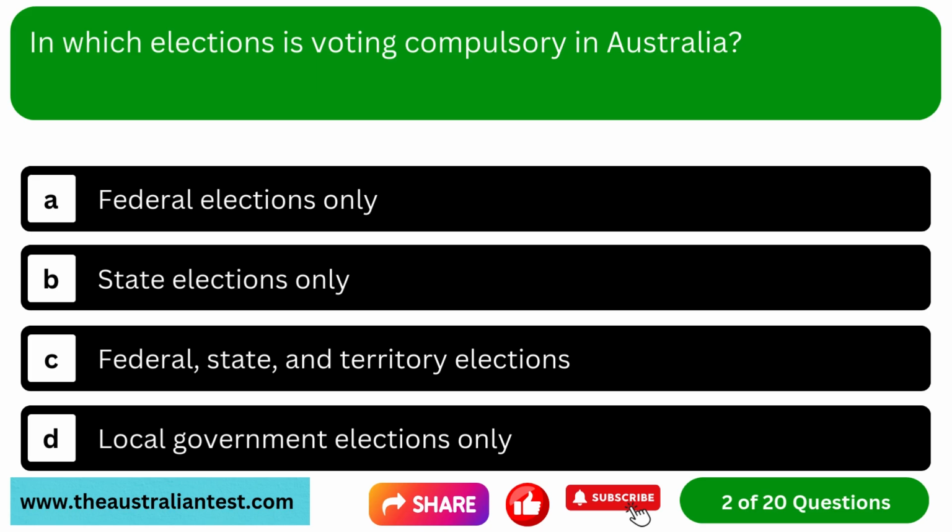Question 2. In which elections is voting compulsory in Australia? Option A, federal elections only. Option B, state elections only. Option C, federal, state, and territory elections. Option D, local government elections only.